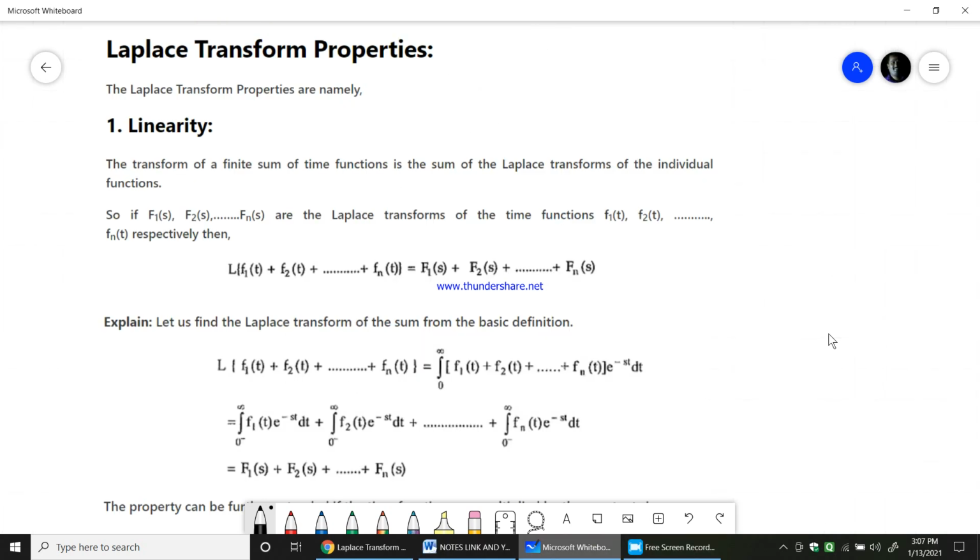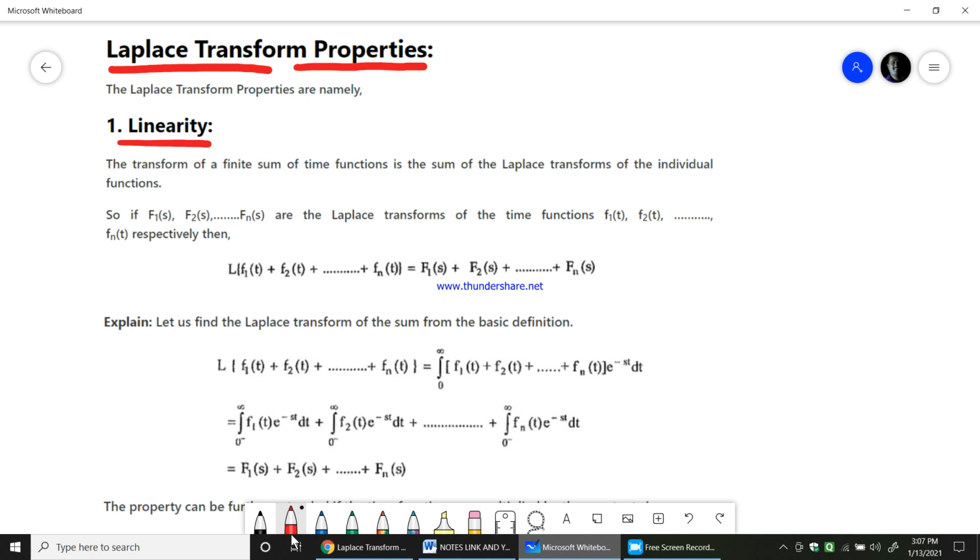Okay, students, let us now learn some of the popular properties that we come across in Laplace transform. So the first property is linearity. Okay, so what is the linearity property in Laplace transform? The transform of a finite sum of time functions is the sum of the Laplace transforms of the individual functions. So that is the definition of the linearity property in Laplace transforms.